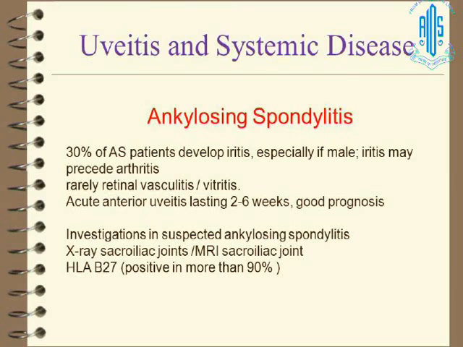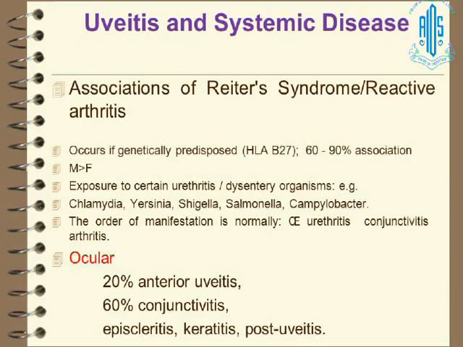If you follow them, X-ray is a late presentation. So nowadays, if cost is not an issue, you should do MRI, and then you should also do HLA-B27. I would like to bring to notice that HLA-B27 should be done by PCR method. What commonly the labs are doing is flow cytometry, and we have seen that many times it's false negative. And when we have repeated it with PCR, it comes out to be positive, and it makes quite a lot of difference in the approach of treatment. In reactive arthritis, they may have 20% anterior uveitis, 60% can have conjunctivitis, or either episcleritis, keratitis, or posterior uveitis.